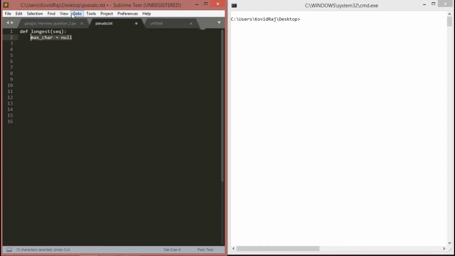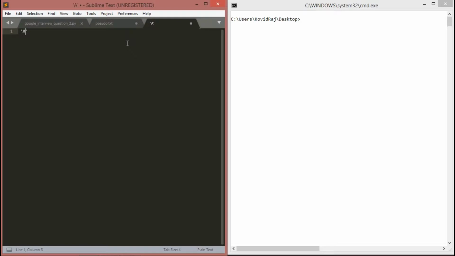Then we'll make some variable definitions. First one is max char. The max char will contain the letter which is repeated the maximum times. Then previous char. Let me go through it.